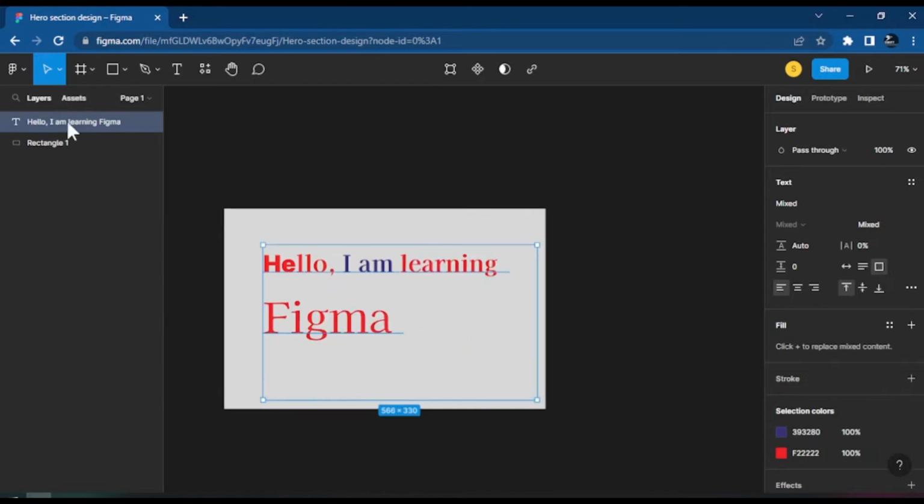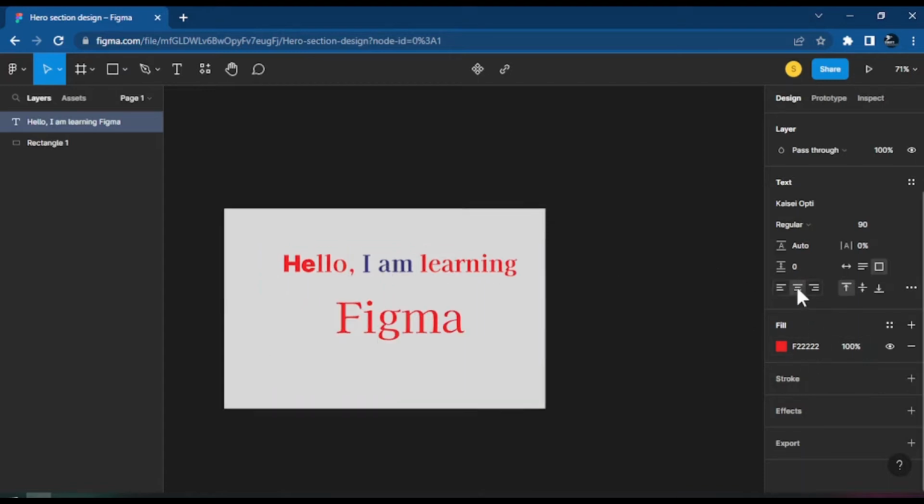So if you check inside the layer section here, you can see you have this text, I am learning Figma, whereas here it is shown on different lines. So these are things you are going to need to look out for whenever you work with Figma. If you work with this kind of text, sometimes you will want the text to be on this side, on the left. Sometimes you will want the text to be on the right, or sometimes you will want it at the center, like so.